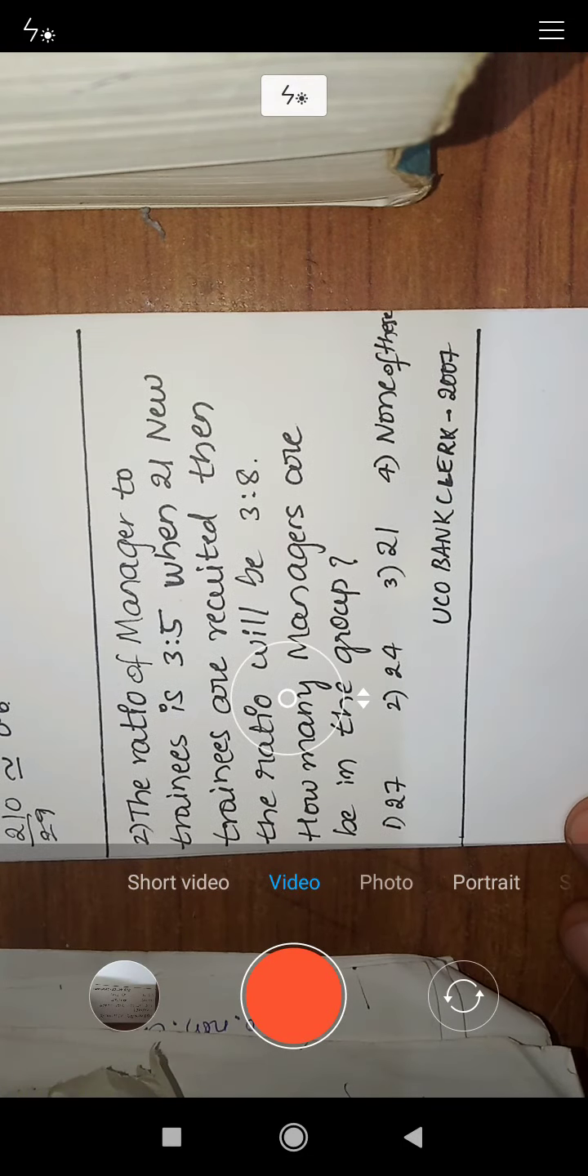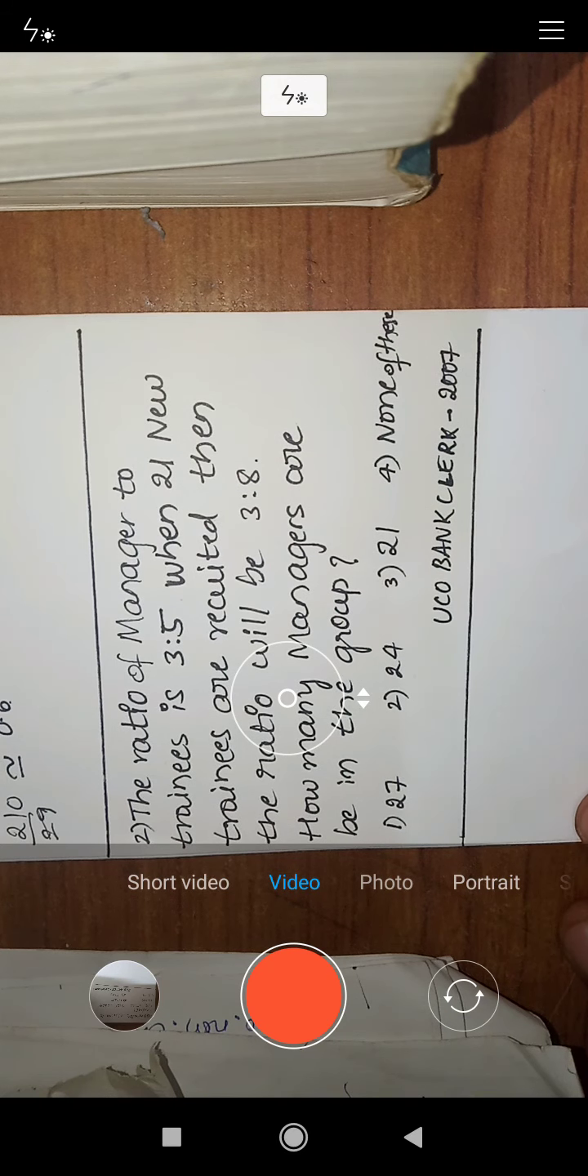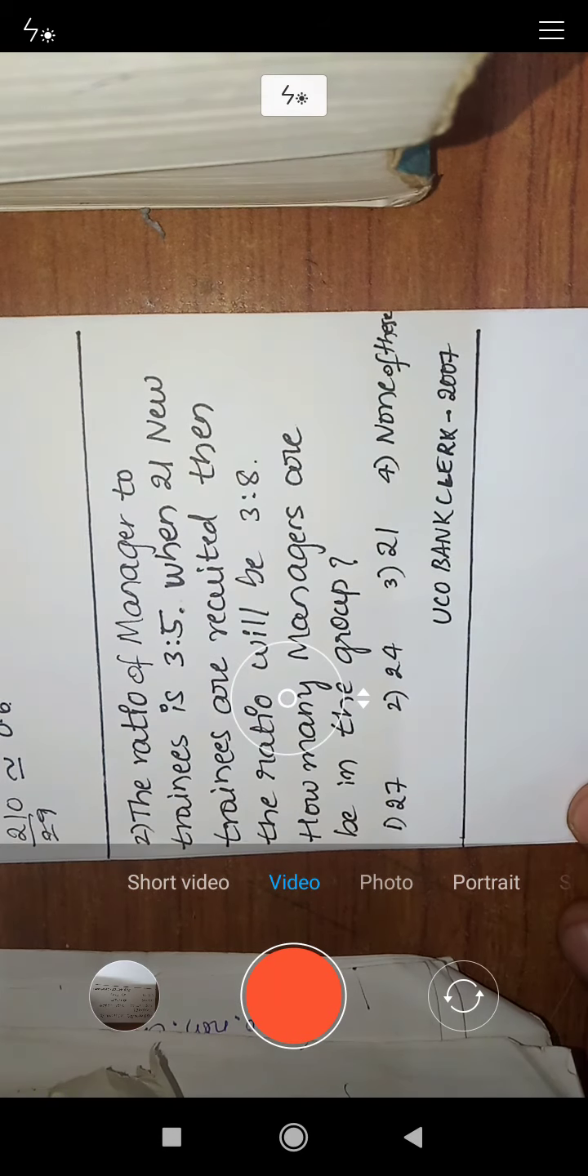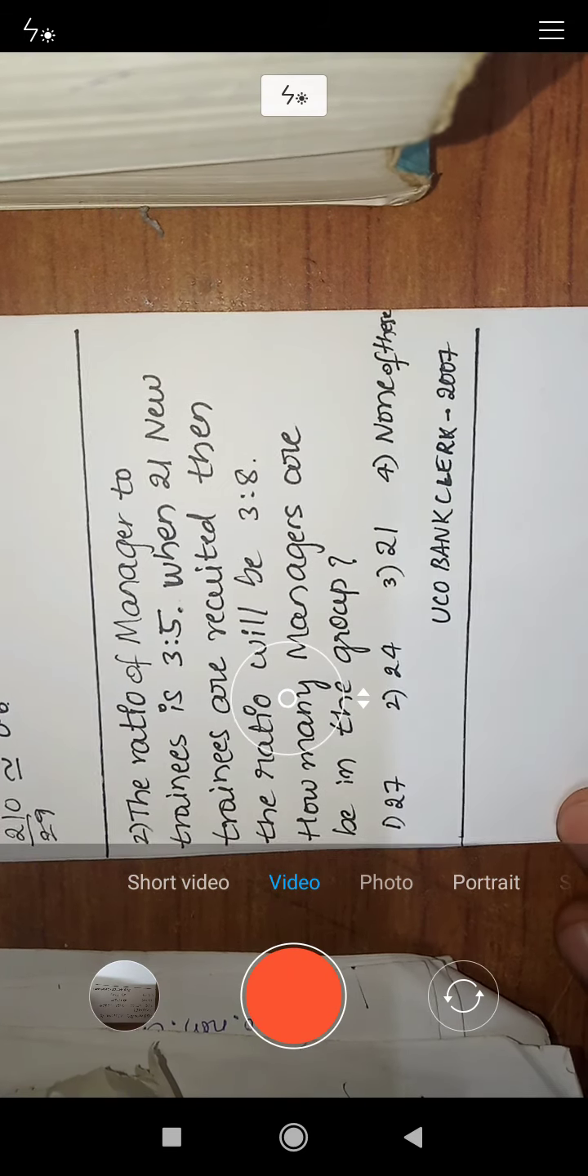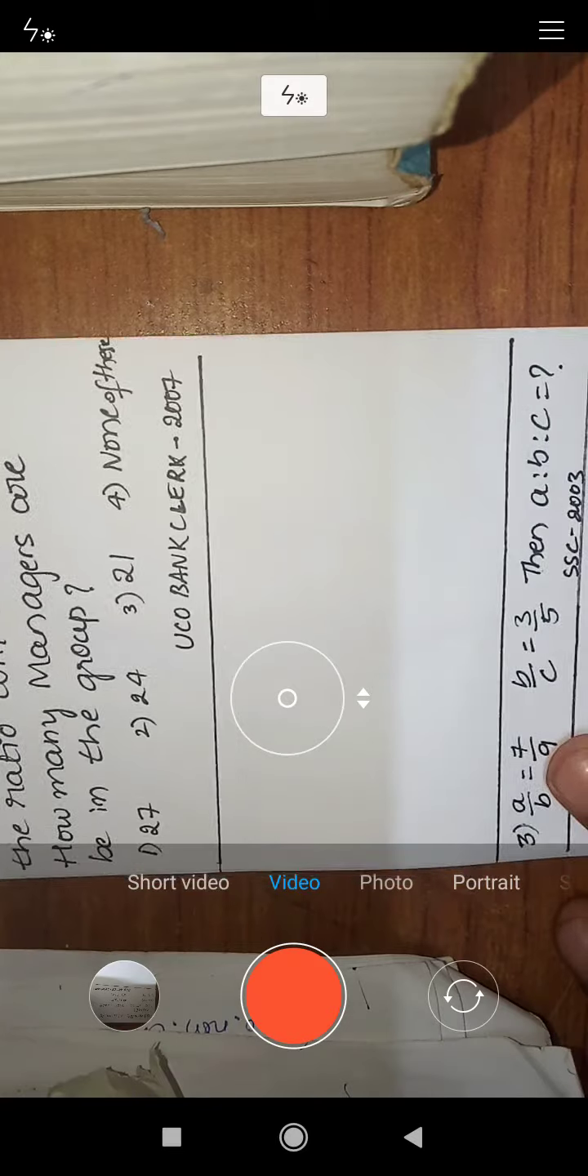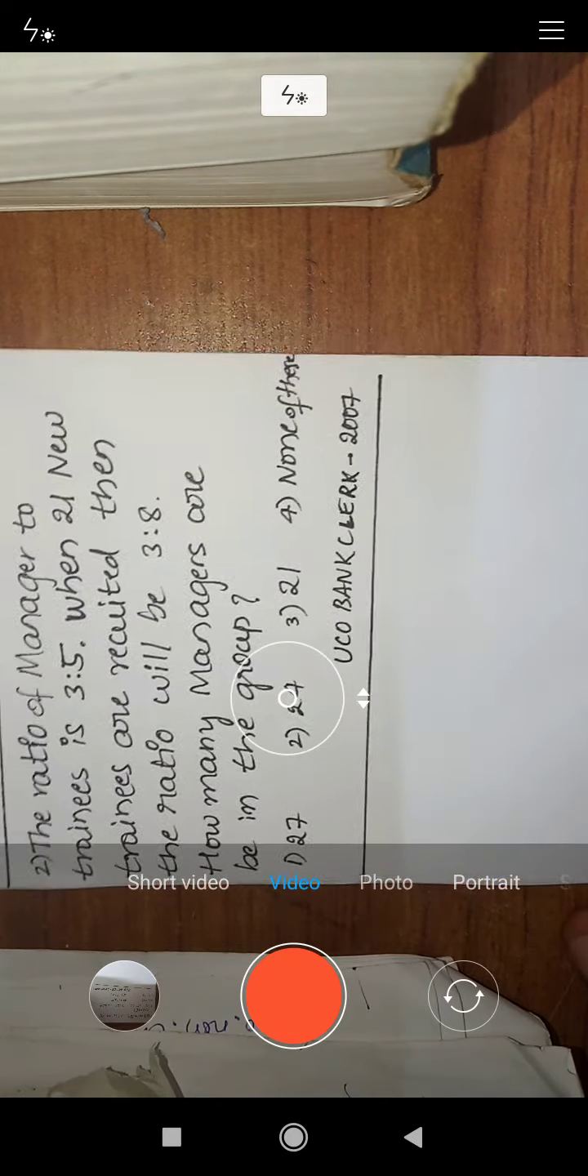Second problem: the ratio of managers to trainees is 3 is to 5. When 21 new trainees are recruited, then the ratio will be 3 is to 8. How many managers are there in the group? It's one of the easiest questions. The trick is that